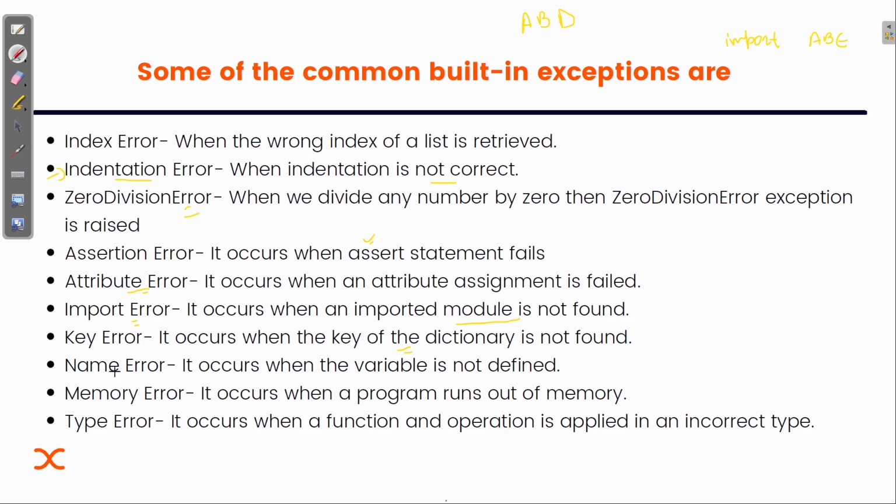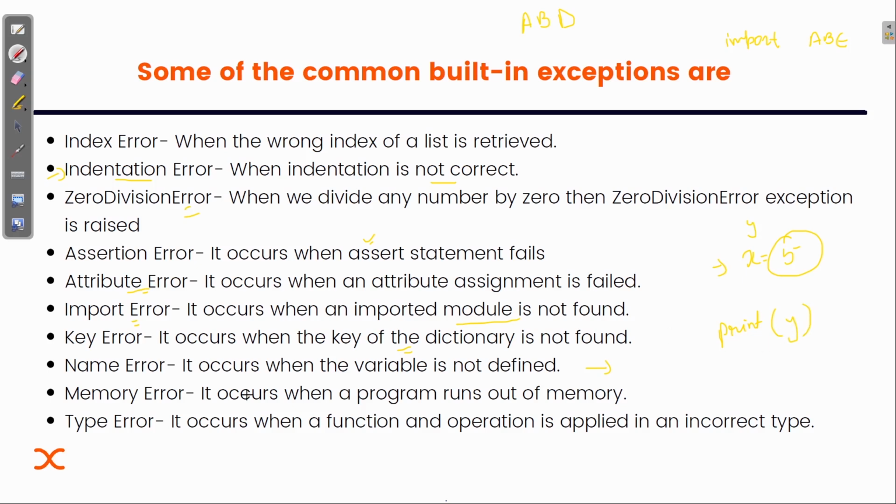Then we have name error. It occurs when the variable is not defined. Suppose I have defined x is equal to 5 in line 5, and now I'm in line 105, and I thought I had assigned the value 5 to variable y, and I'm writing print y, and y is actually not defined.